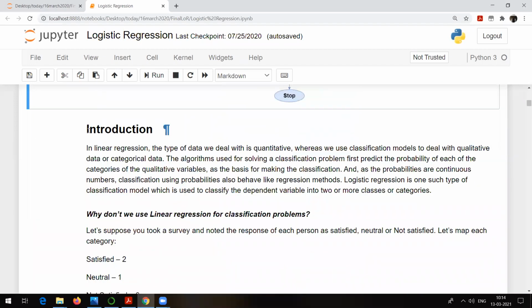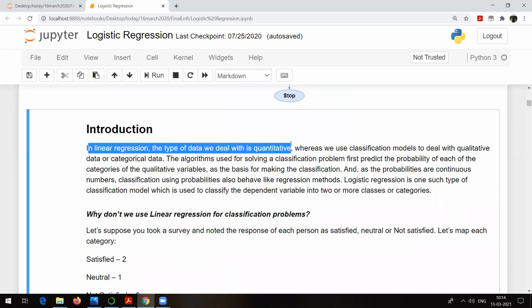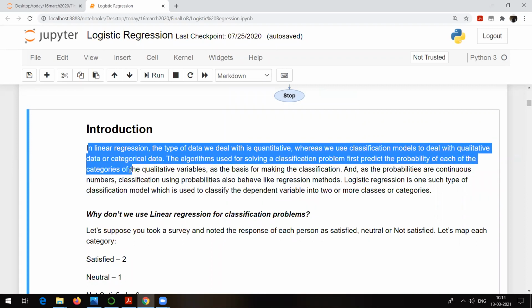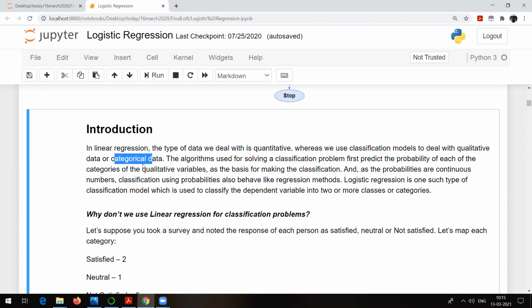Okay, so introduction to logistic regression. In linear regression, the type of data we deal with was quantitative, whereas we use classification models to deal with qualitative or categorical data, right? Pass, fail, true, false, on, off, male, female, categorical data. If there is data like this, we use logistic regression, or I mean to say for classification, we use categorical data.